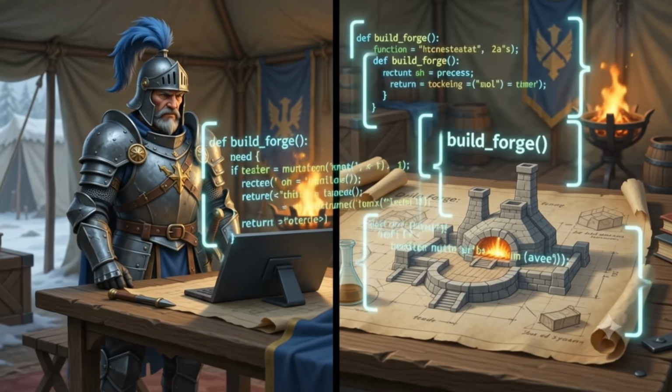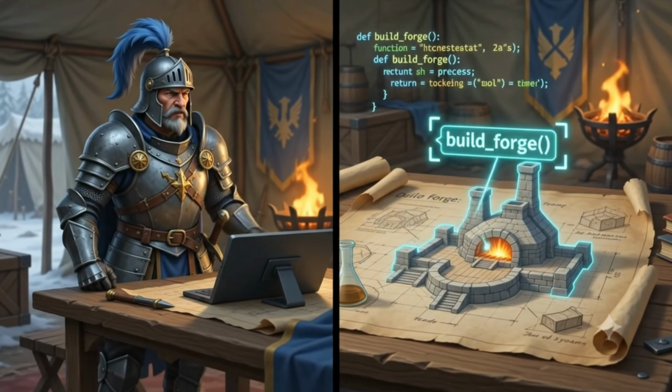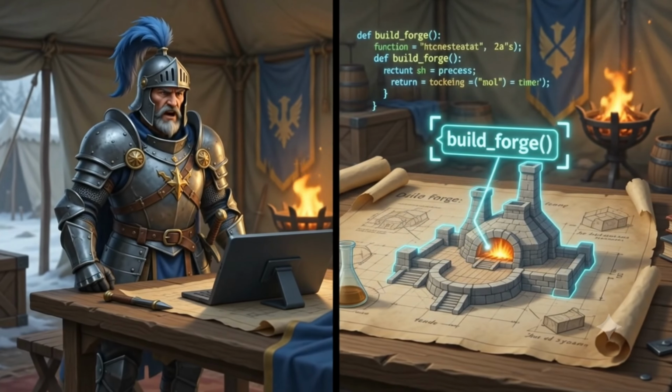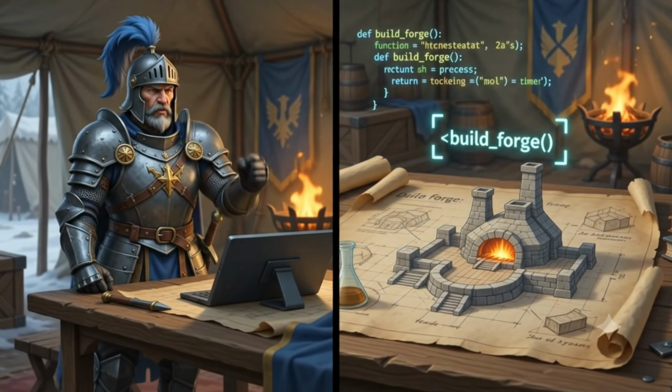Do not repeat your orders. A function packages a complex sequence, smelting, hammering, and equipping, into a single custom command. Define it once and trigger it with one word.